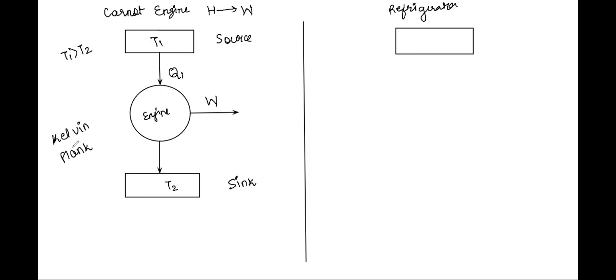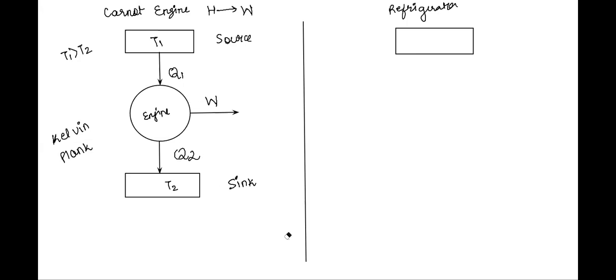So I'll repeat what the Kelvin-Planck statement is. It says that it is impossible to design an engine which extracts heat from a reservoir and fully converts it into work done without producing any other effect. Because of this, you cannot completely convert heat into work. Some part of it will be wasted in the form of heat energy, which will be released into the sink. So complete conversion is not possible.